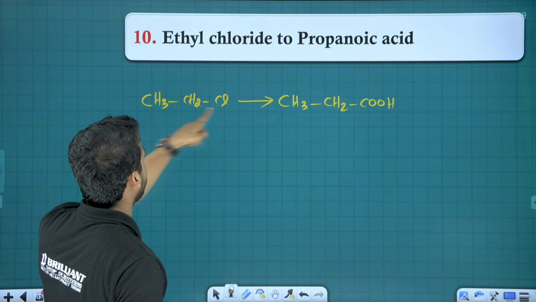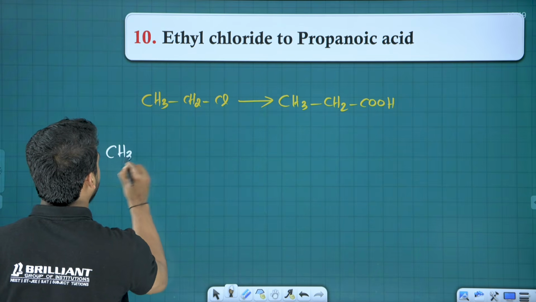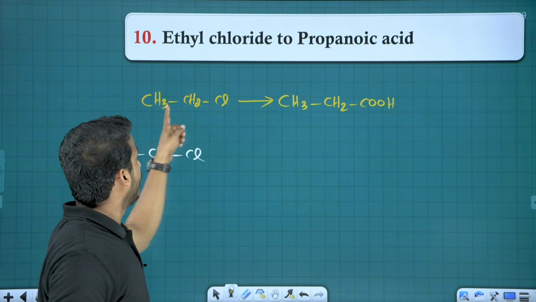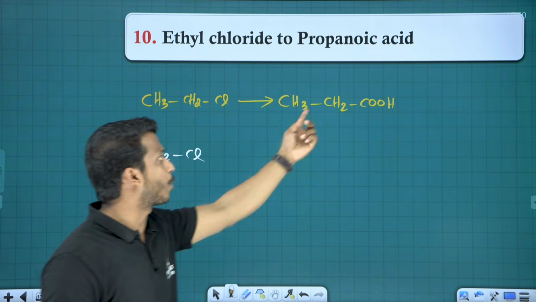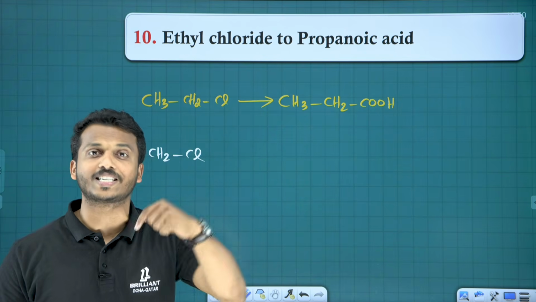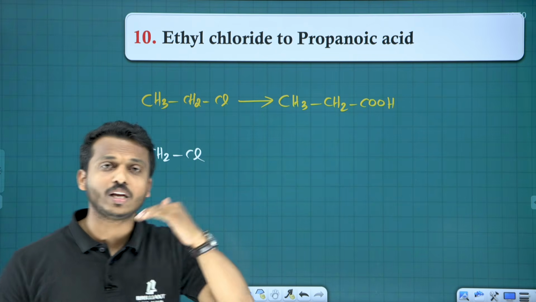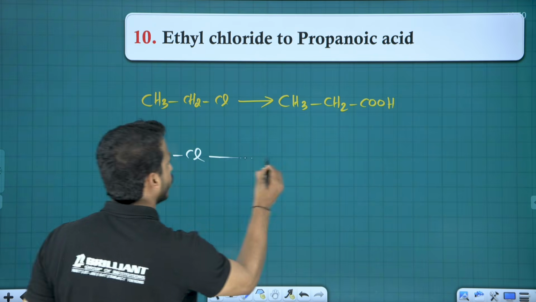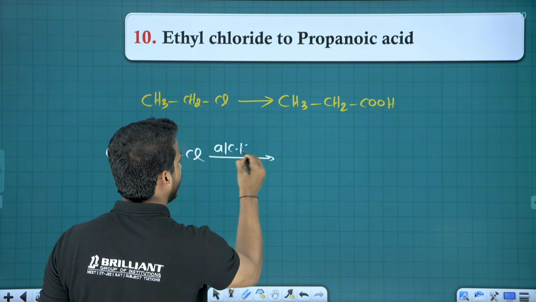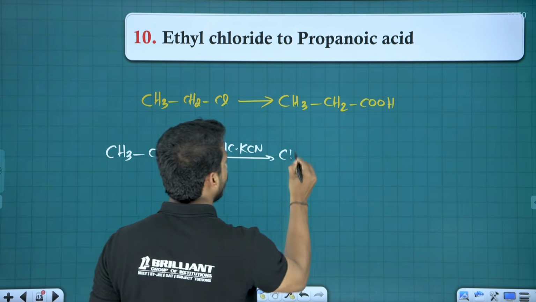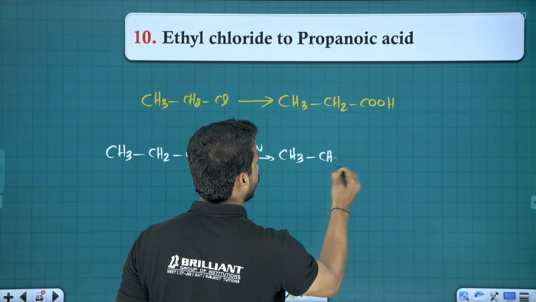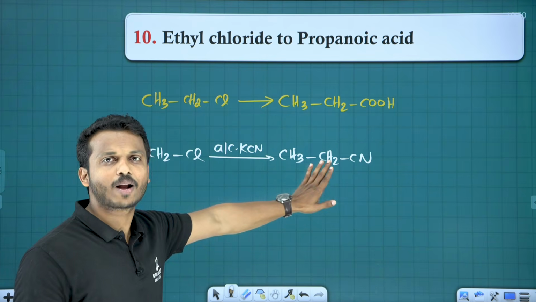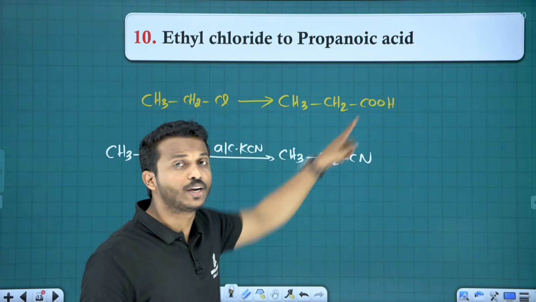Chapter related one. So I am taking this compound once again. CH3CH2Cl. What is this? Chloroethane. See, your reactant contains 2 carbon, product contains 3 carbon. So of course there is an increase in carbon. If you want to increase one carbon extra, definitely we have to bring cyanide. So let's bring cyanide. How to bring cyanide, all of you? Alcoholic KCN. So we will get CH3CH2CN, right? This K and Cl are cut and we get cyanide. Now 3 carbon is ready, but we need an acid, not cyanide.